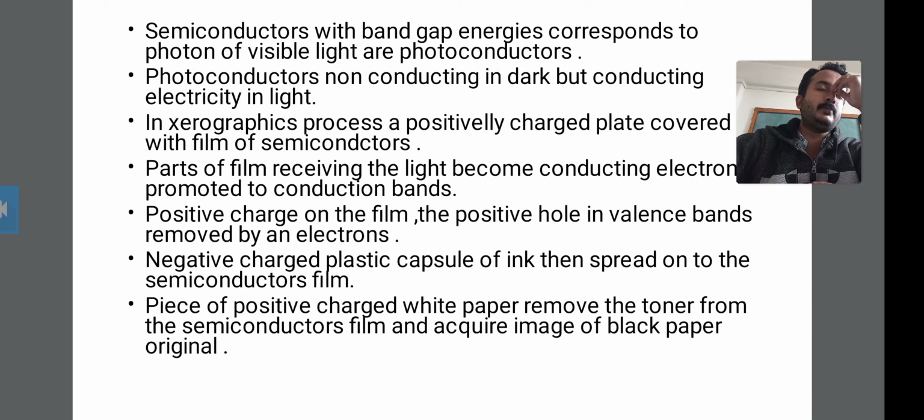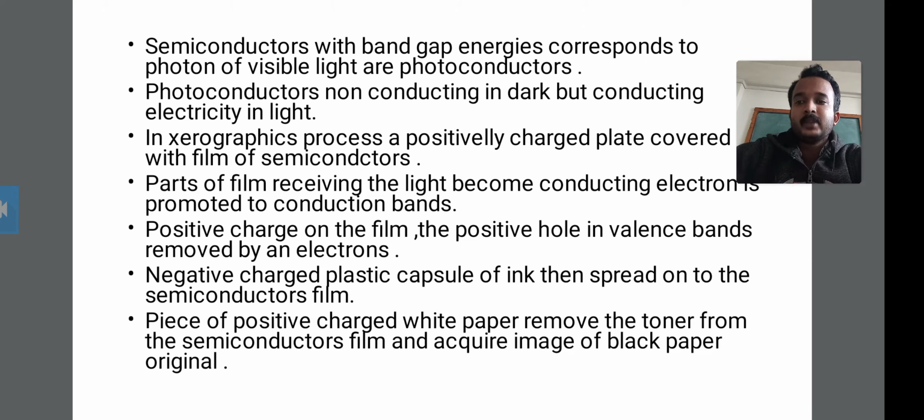The part of the film that receives light becomes conducting for the electron.